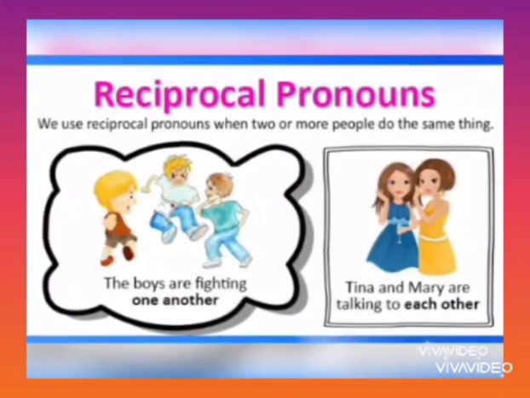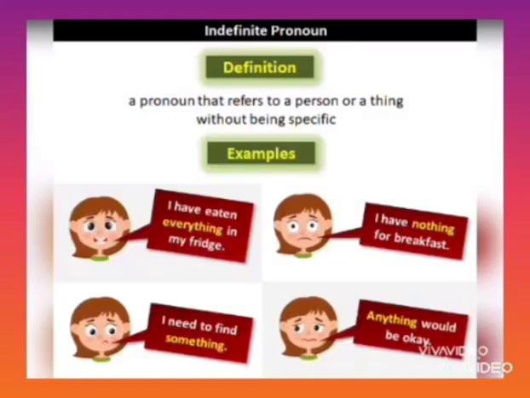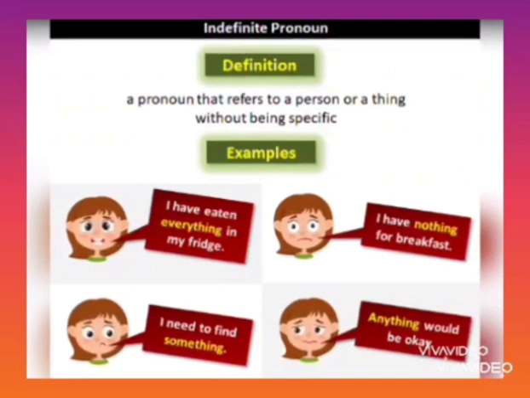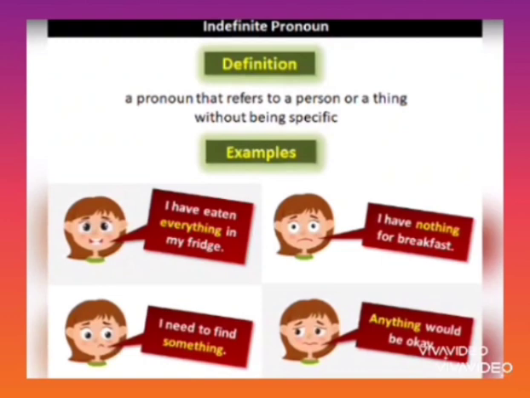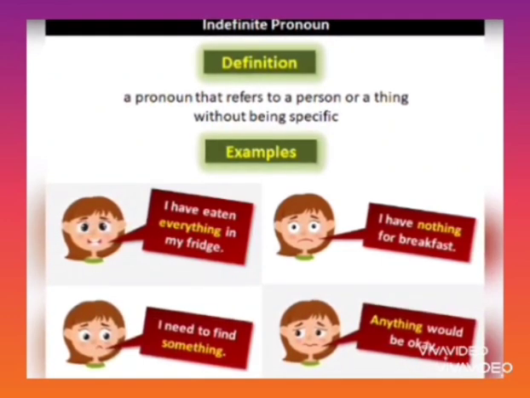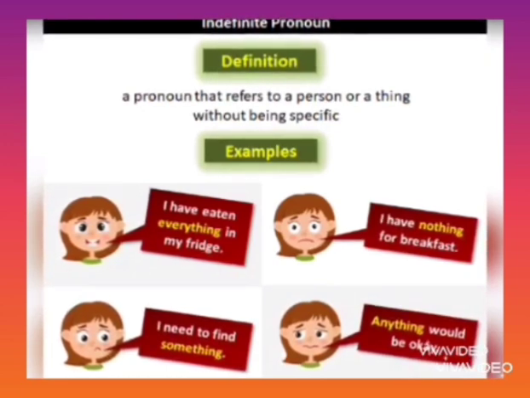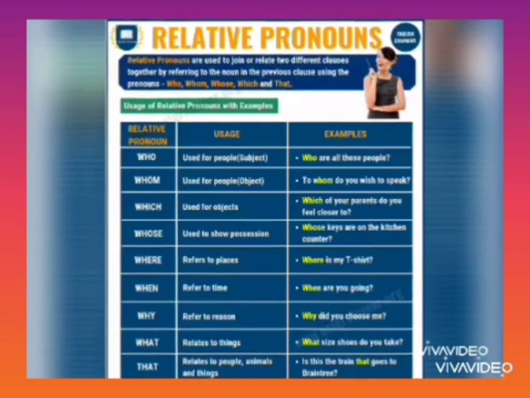And what do we learn after reciprocal pronouns? After reciprocal pronouns, we will learn about indefinite pronouns. An indefinite pronoun is a pronoun that refers to a person or a thing without being specific. Without being specific means not particular or not specified. I have eaten everything in my fridge. I have nothing for breakfast. I need to find something. Anything would be okay. So here nothing is specified or particular. That's why these are indefinite pronouns.